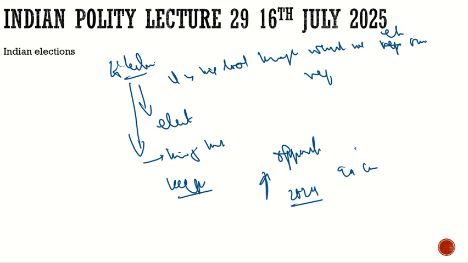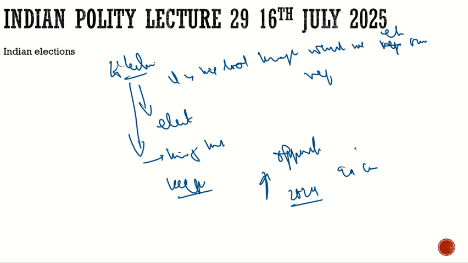So what is this election? If we define it, the election is a process, a tool by which we elect our representatives who eventually become the government. So we elect the government, we keep the government in check. After 5 years, if we are happy with them, we will keep them in there. If we are not happy with them, we will throw them out.